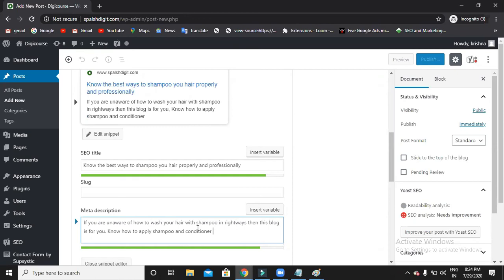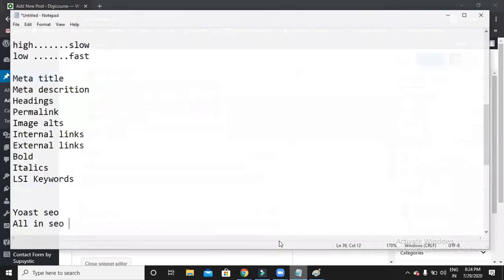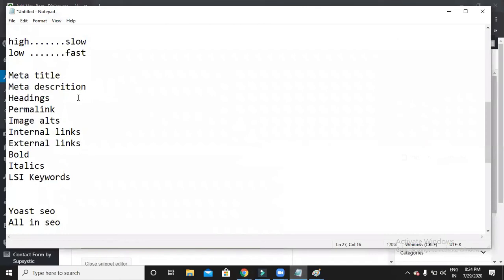Always make sure that you concentrate on your keywords. Concentrating does not mean stuffing the keywords. Have I tried stuffing the keywords here? No, I didn't. I'm just using the keywords wherever exactly it is necessary, within the sentence. Now it's fine, it is in green. So meta title and meta description are done.